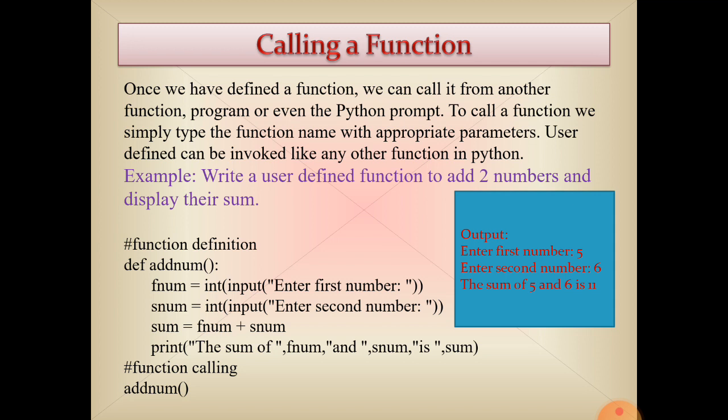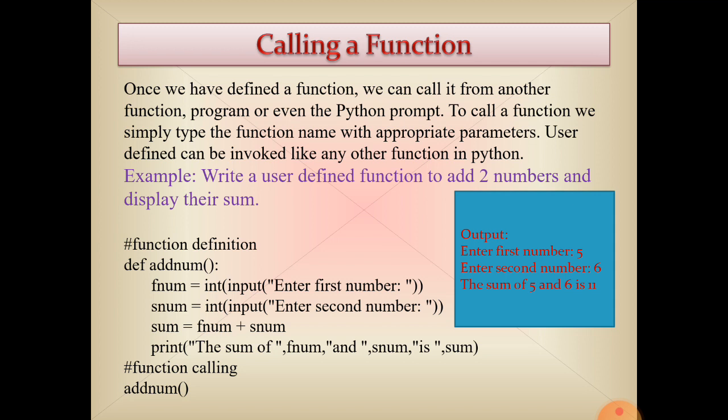Here I have given an example that will make it clear. Def add num. Def is the keyword, add num is the name of the function, and the parenthesis open and closed means this function is not taking any argument. The header is the first line: def add num, parenthesis open and closed, colon. The parenthesis is empty, so this function is not taking any parameter.